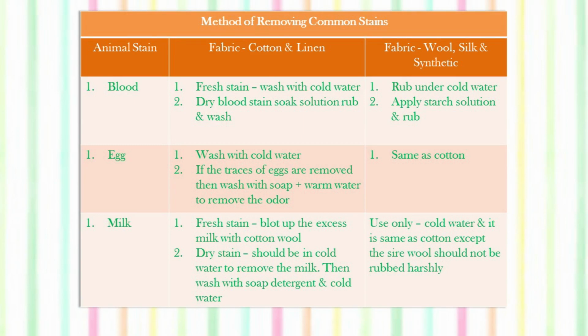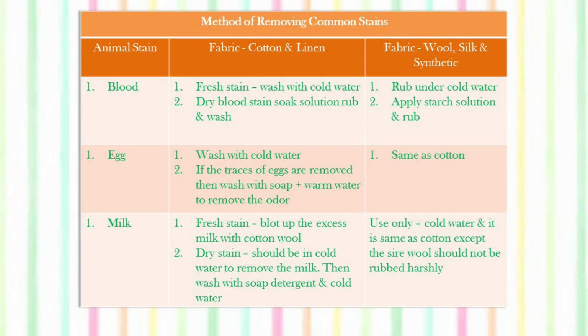The blood stain should never be washed in warm water. Then if there is an egg stain, wash with cold water. If the traces of egg are removed, then wash with soap and warm water to remove the odor. Egg has a very specific kind of smell, so that smell has to be removed by soap and warm water. The blood stain is almost the same for wool and silk, and the egg stain is also the same as for cotton.